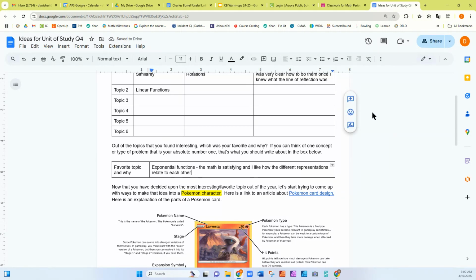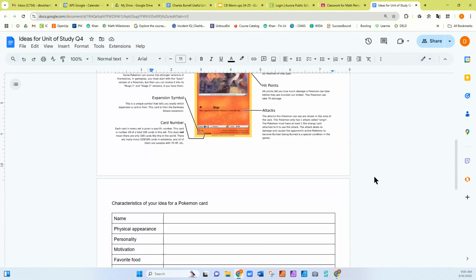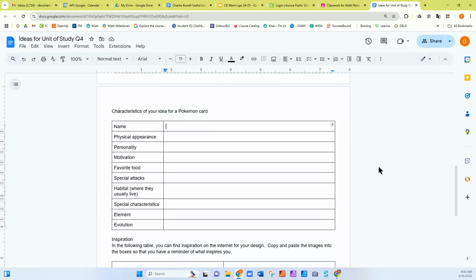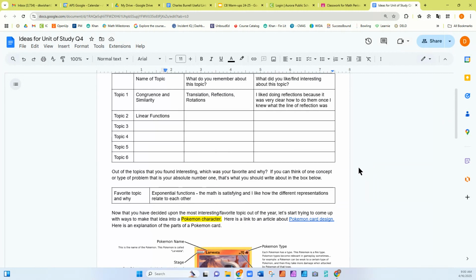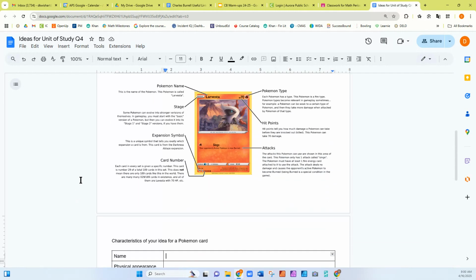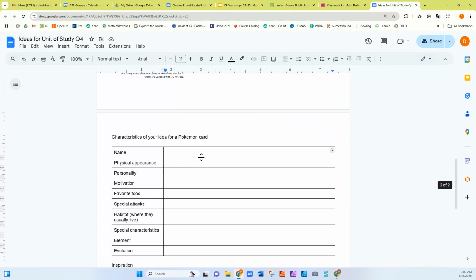And so what I'm going to do here is go down and start thinking of my Pokemon, right? Exponential functions, exponents, a pony. Ooh, a horse. We'll call it Exponion. Physical appearance, horse-like with a mane of fire.